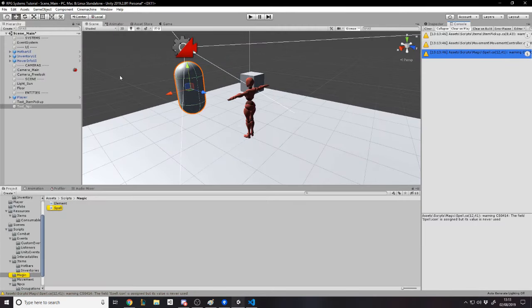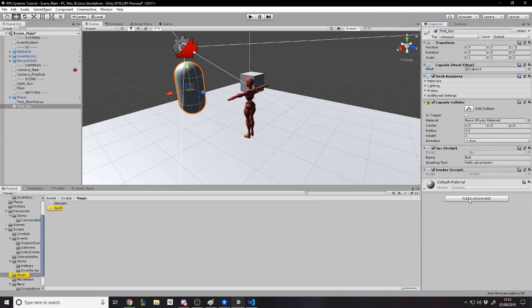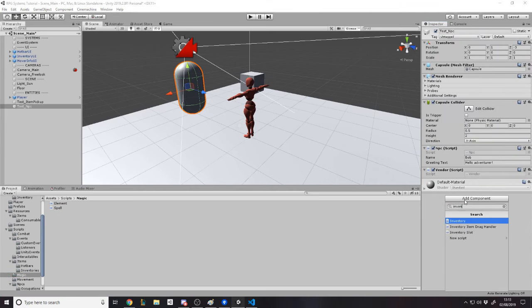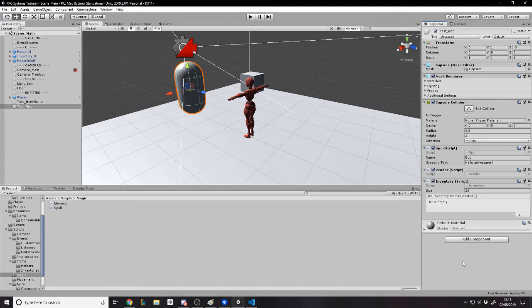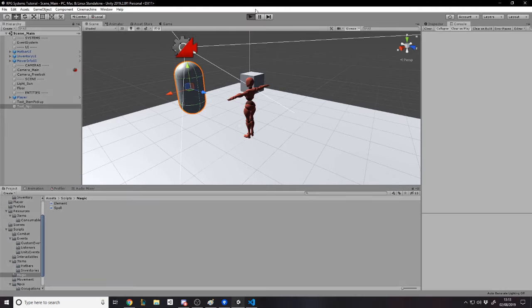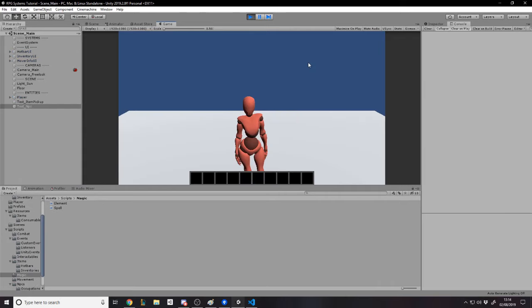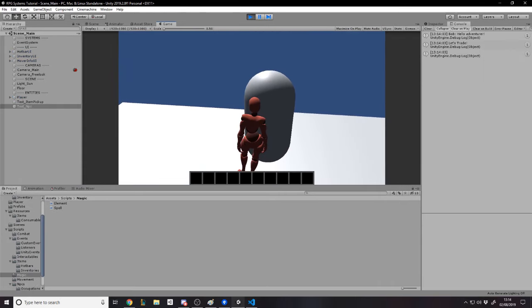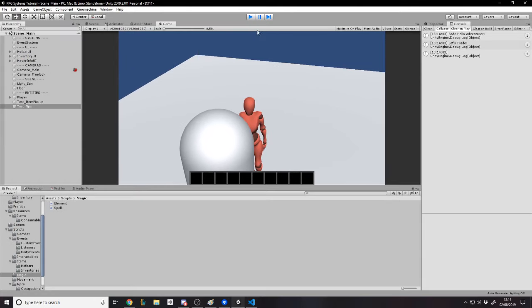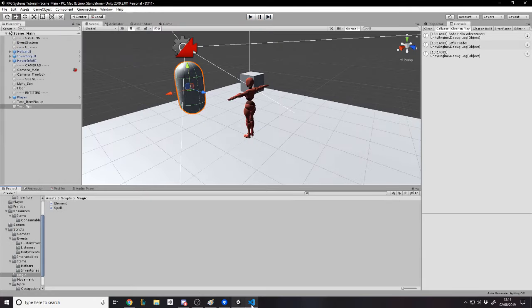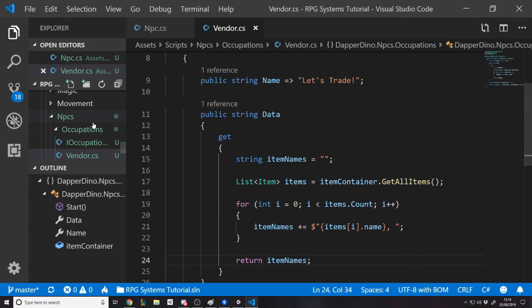And it means that we can go to the NPC and tell it, you're an NPC, you're a vendor, and you have an inventory. And we don't have to link anything up because it's all done in code. The only problem is now, we don't actually have a way of setting items. So if I go over to here, we don't have any items, right? So ideally, if I go to the inventory, we'll just set it. We'll make the items array.